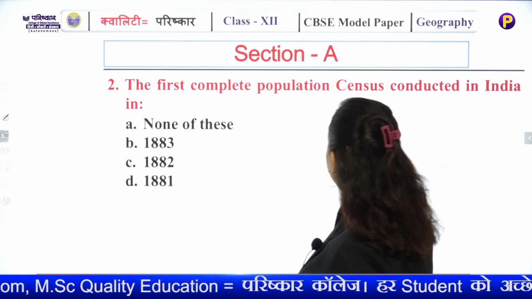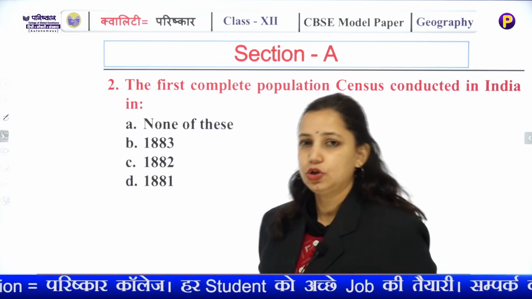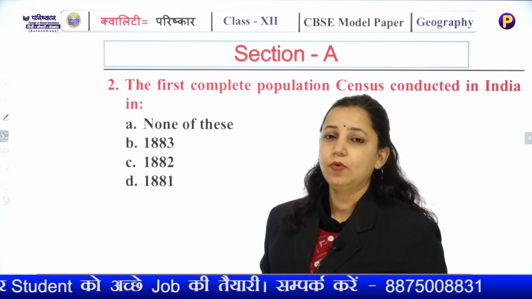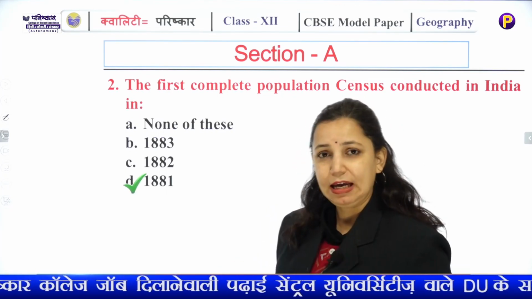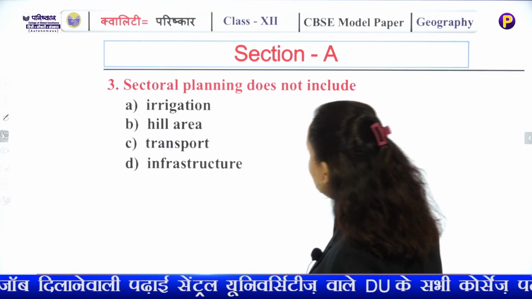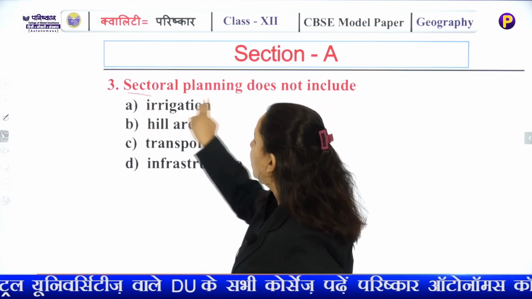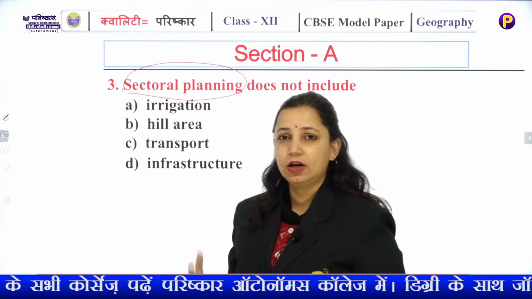The first complete population census conducted in India, for that you should be updated with general awareness questions. When was the first census in India conducted? It was in 1881. Sectorial planning does not include. Now what is sectorial planning? For this question, you should know what sectorial planning is.